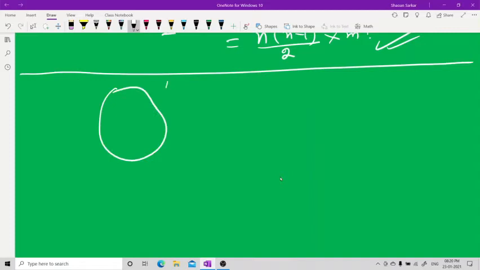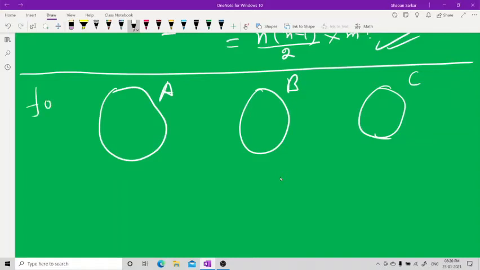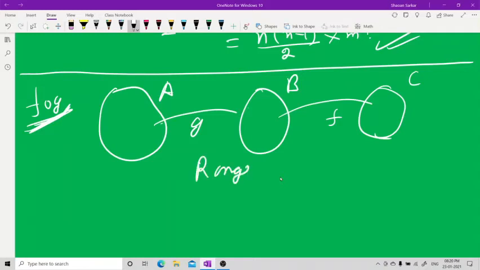Suppose this is A, this is B, and this is C, and this is FOG. So first you have G: first G goes from here to here, then F goes from here to here. And this is well defined. This is possible only if the range of G is a subset of the domain of F.